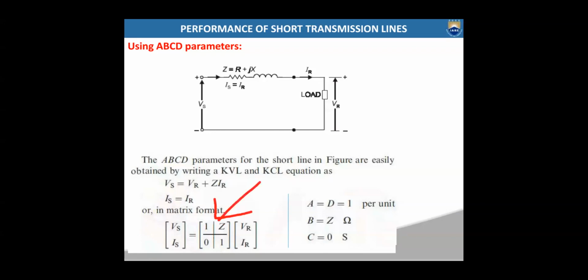So A value and D value are both equal to 1 per unit, B is equal to Z in ohms, and C is equal to 0. Okay. This is the short transmission line in terms of ABCD parameters.